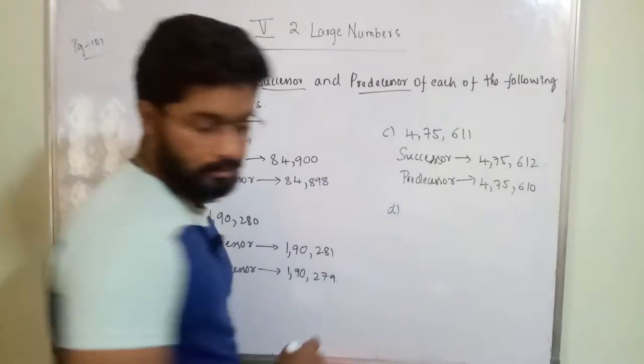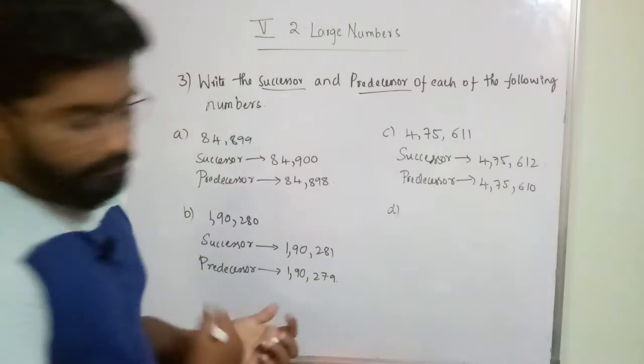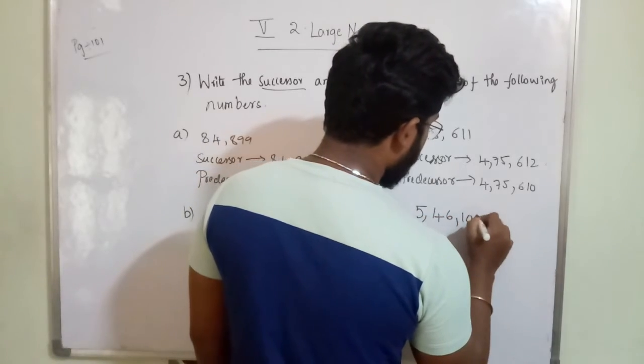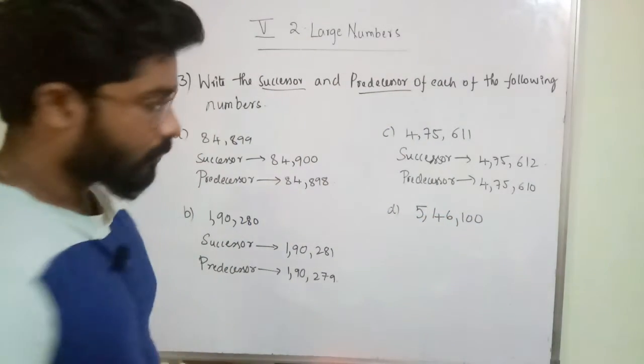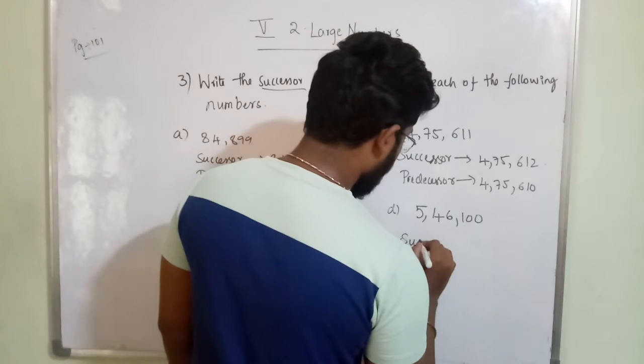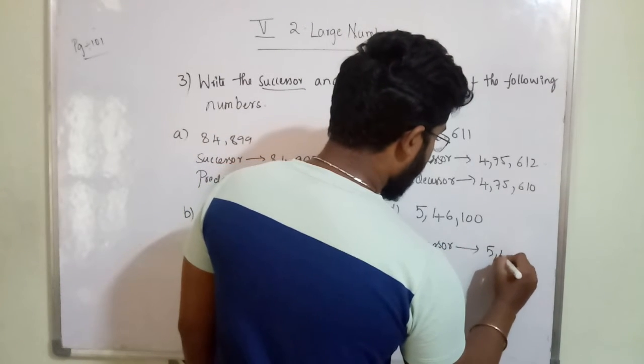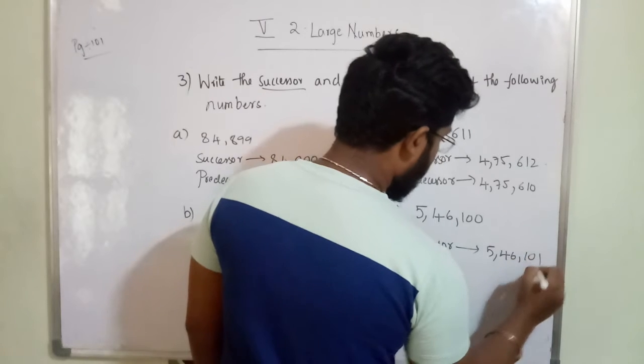Next one, D, 5,46,100. Clear? For this the successor is 5,46,101.